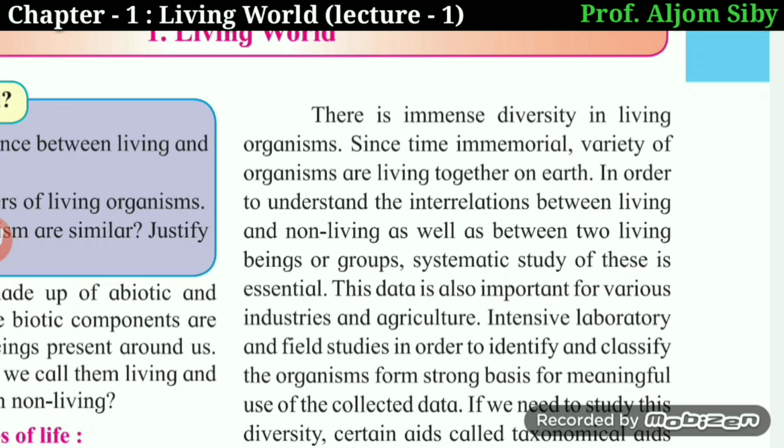We know that in an ecosystem, you've learned about the food pyramid, the energy pyramid. We have the producers, the plants, at the lowermost level. They produce food not only for themselves but also for the other organisms in the ecosystem. We have herbivorous animals directly depending on the producers for their food, and we have the carnivorous animals depending on the herbivorous animals for their food.